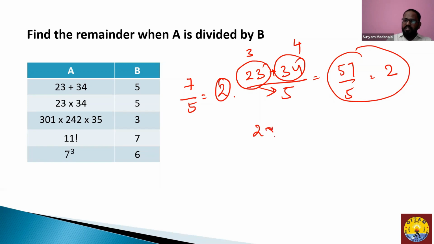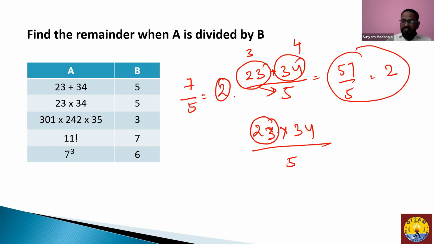But when it goes to multiplication, so 23 into 34 and then dividing it by 5, now it becomes a little more tedious than the previous job because here you need to multiply and then divide it by 5. But either way can be easy to identify the remainder.